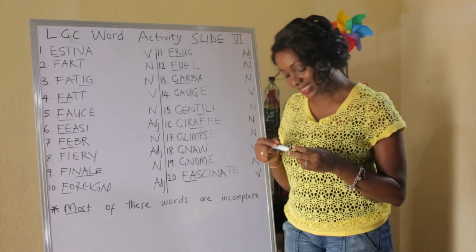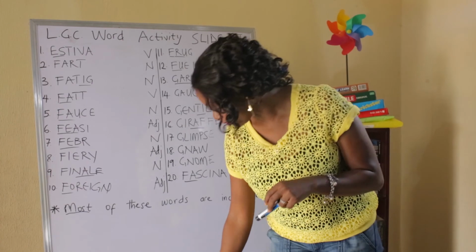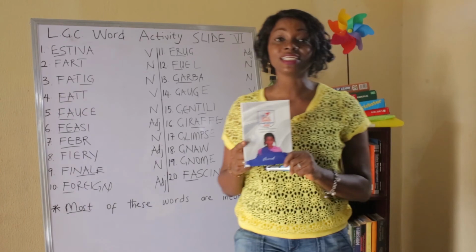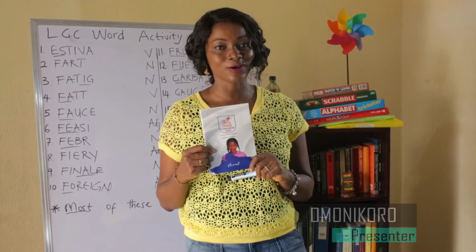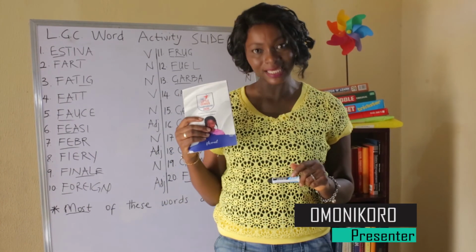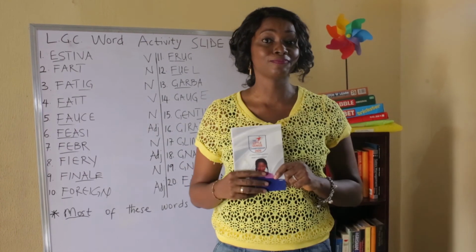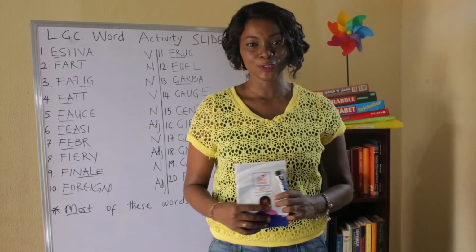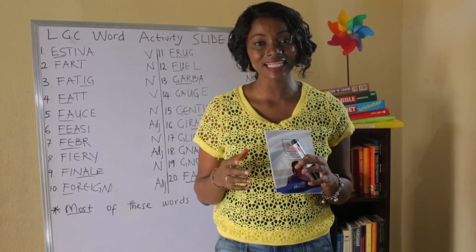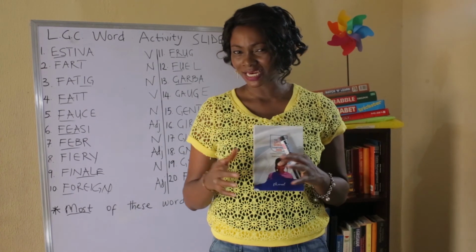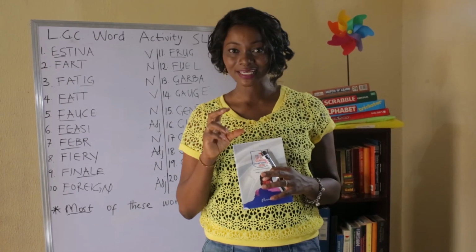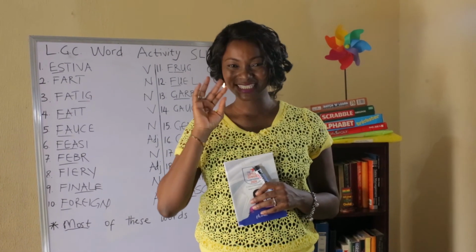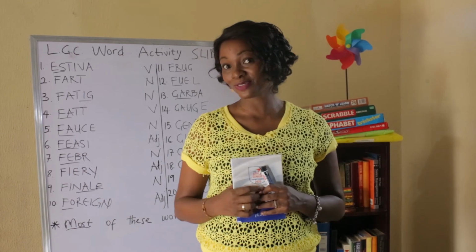We're done with the 6th slide on the Little Genius Championship word activity. Remember that all the words we've looked at on this slide are from the Little Genius Championship Study Manual. I'm wondering how far you've come with this because when the Little Genius Championship begins, it would be amazing and we cannot wait to see you display your ingenuity. The 7th slide is somewhere around the corner and I need you to look out for it and watch it when you see it so you and I can get better and get smarter. Till then, take care, be good. OMO is OUT.